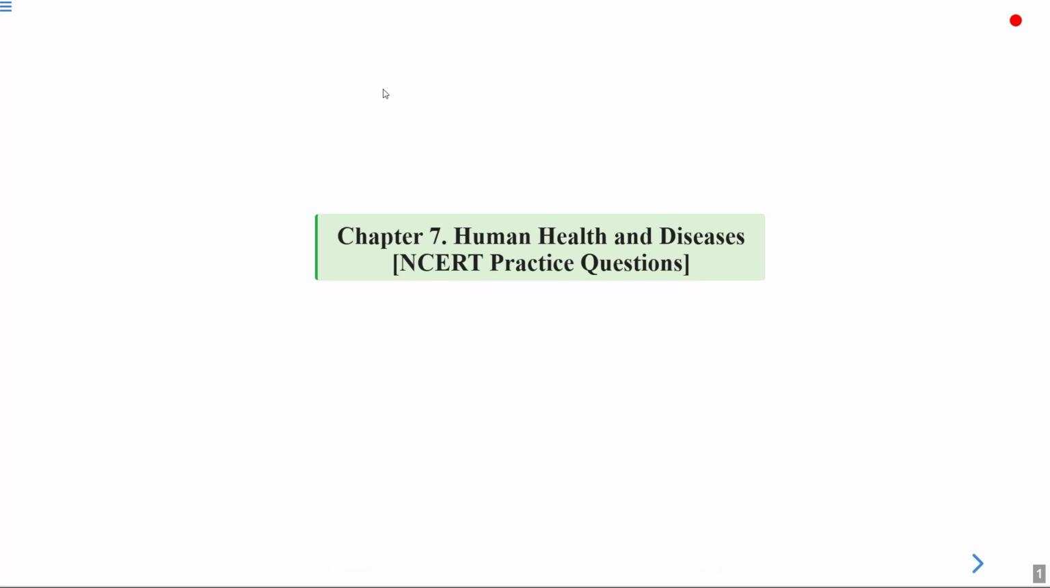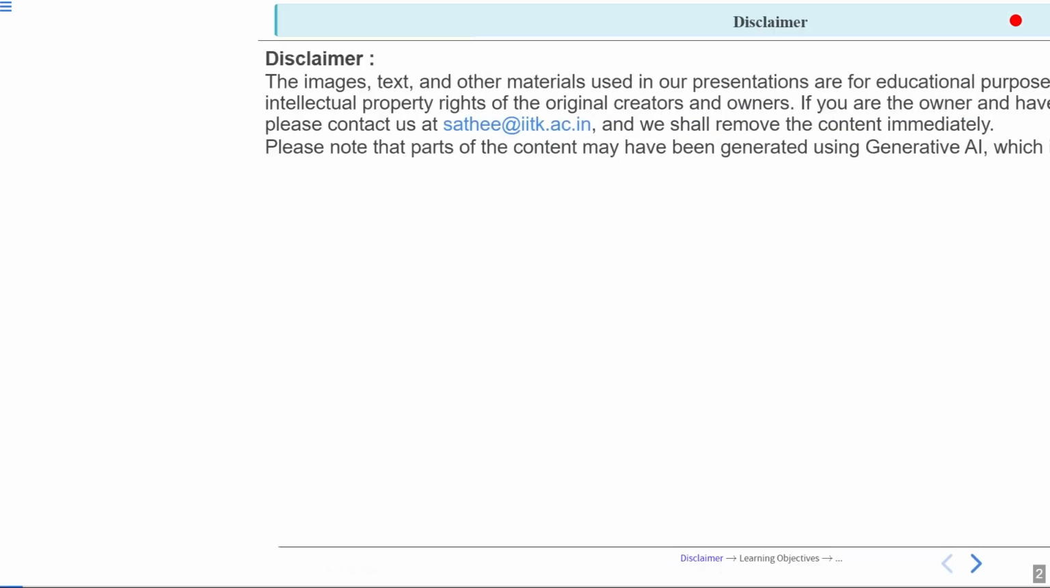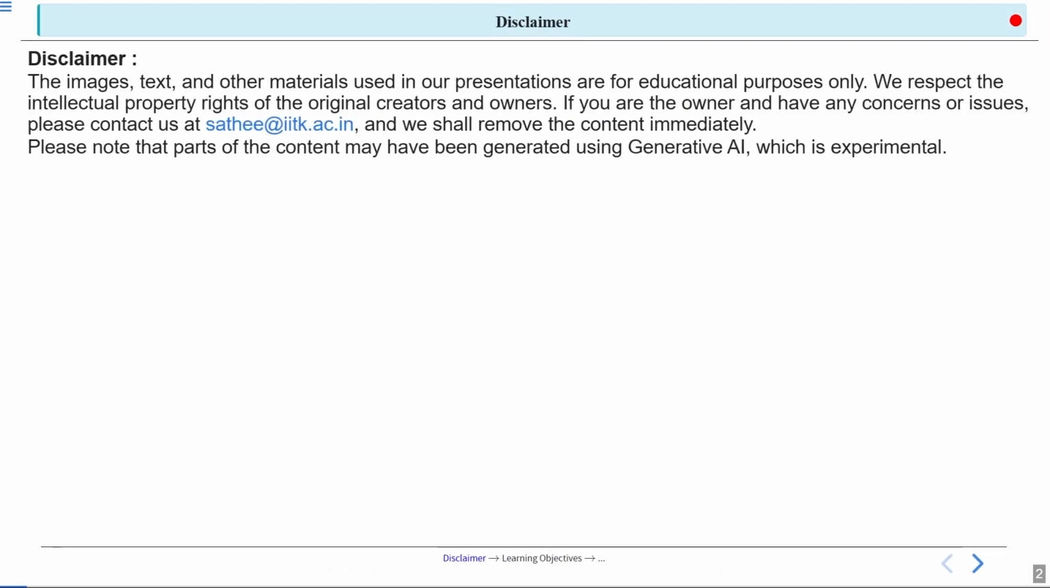Hello everyone and welcome to today's session. Today we'll be discussing the NCERT practice questions for the chapter Human Health and Diseases. This is the disclaimer.